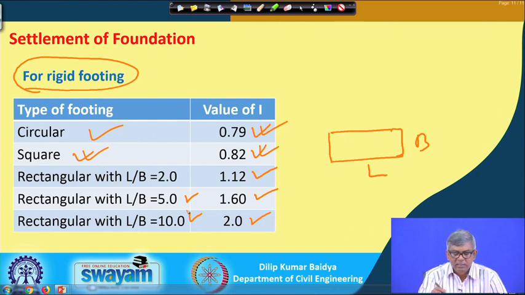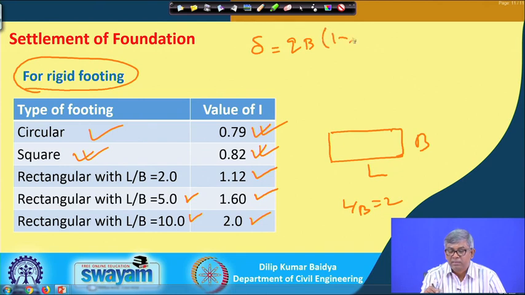So, if I want to find out the settlement of a rectangular footing with L by B equal to 2, then delta will be equal to Q B, 1 minus mu square by E, multiplied by I, and I will directly take 1.12.